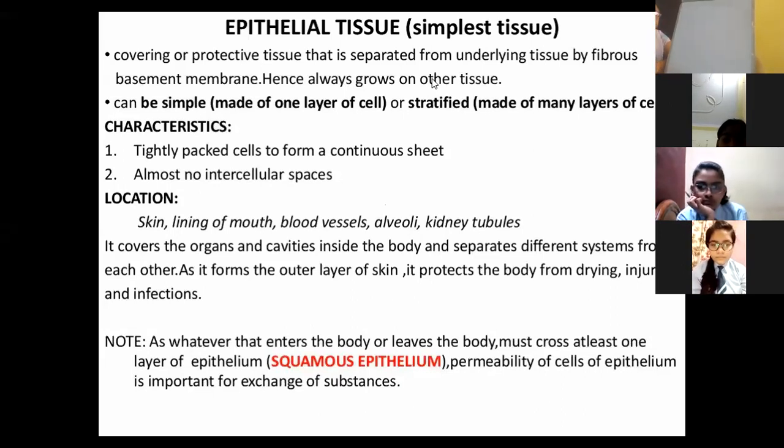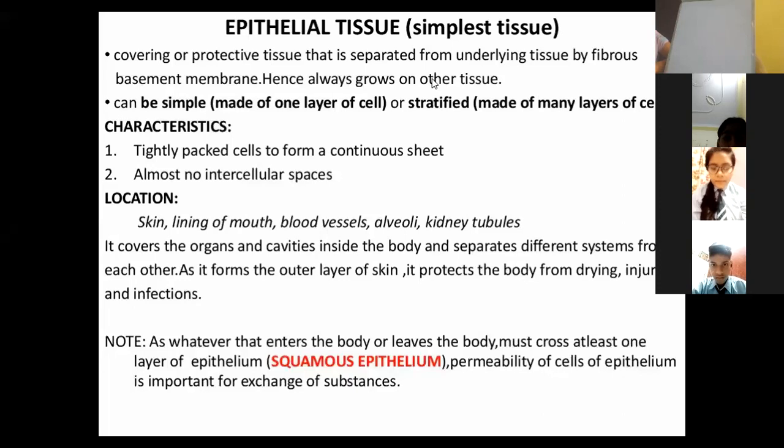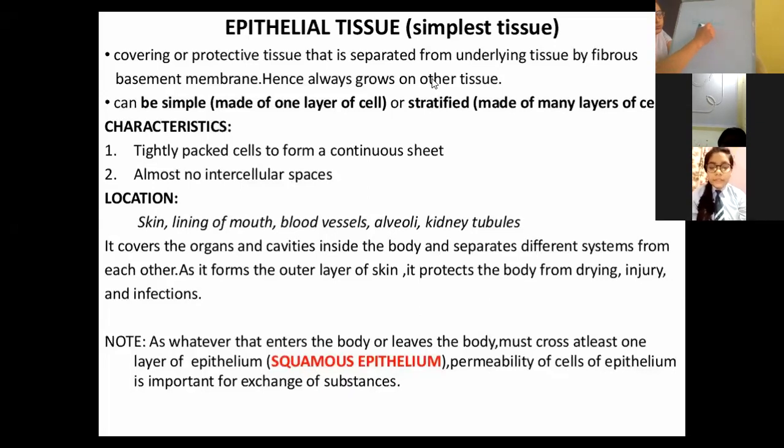In the same manner, in the animal body there is one tissue which is also called covering tissue, because each and every part of the organism is covered by this tissue, which is known as epithelial tissue. Its scientific name is epithelial tissue, but it can also be called covering tissue.